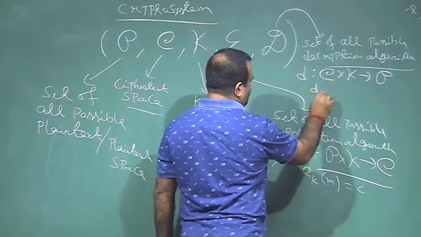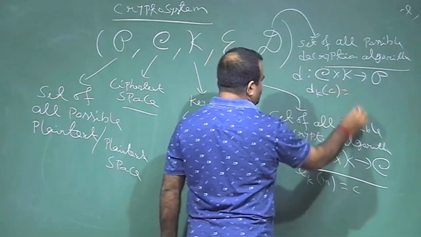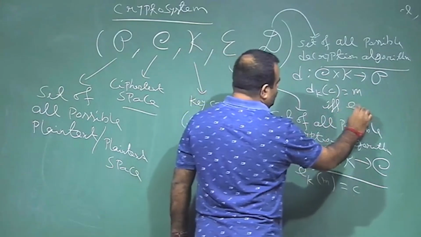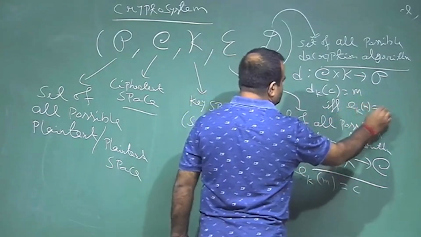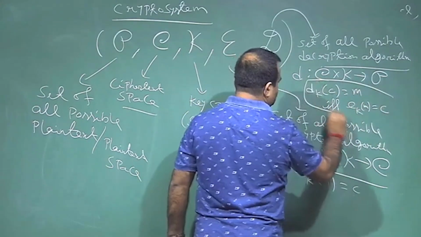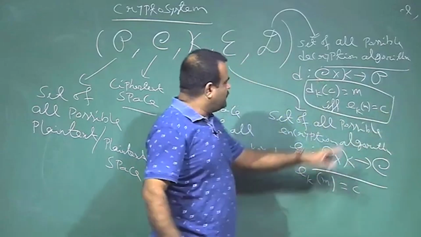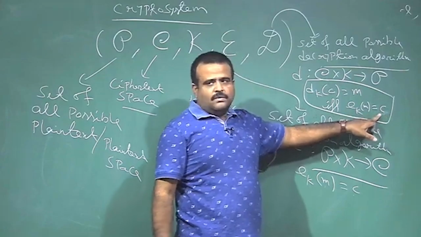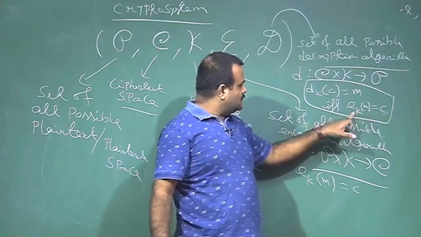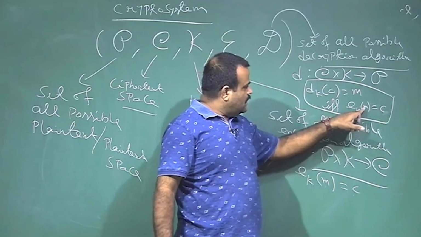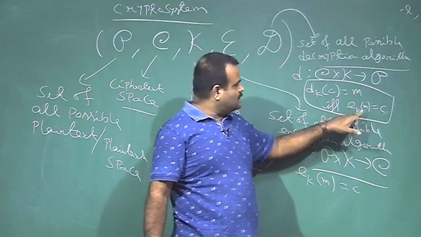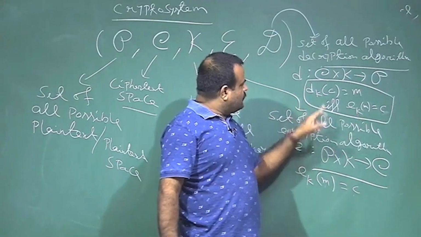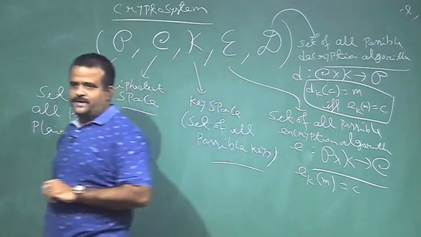So, D k of c is m, if and only if E k of m is c. So, if this ciphertext was derived by encrypting this plain text using the key k, then it should give us the ciphertext.